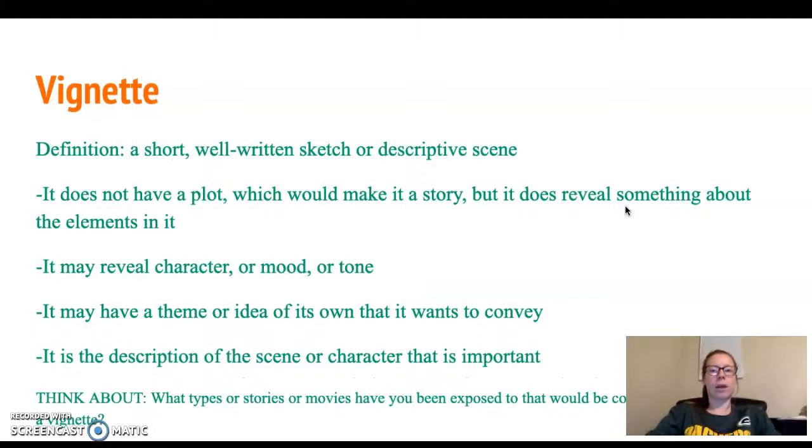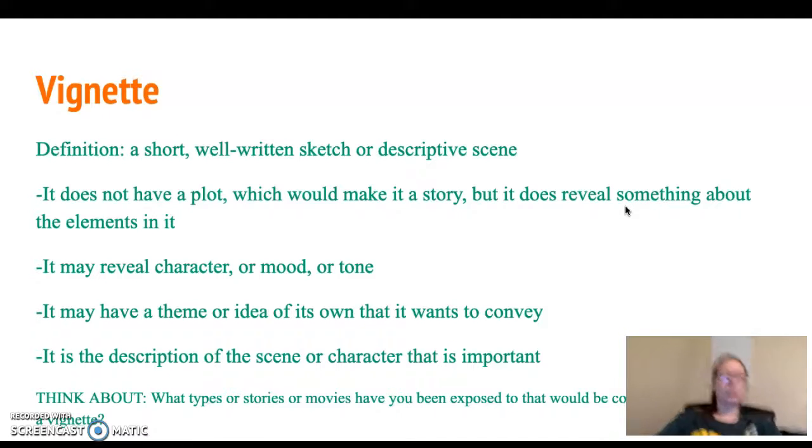Okay, so the form that is used in The House on Mango Street, or the form that Sandra Cisneros, the author, uses, is called a vignette. By definition, a vignette is a short, well-written sketch or a descriptive scene. Okay, so it's not a complete chapter. You'll notice that there's multiple sections in this book, but sometimes it's a paragraph and sometimes it's 3 pages. Okay, so it just depends on what scene she's trying to capture in that particular vignette.